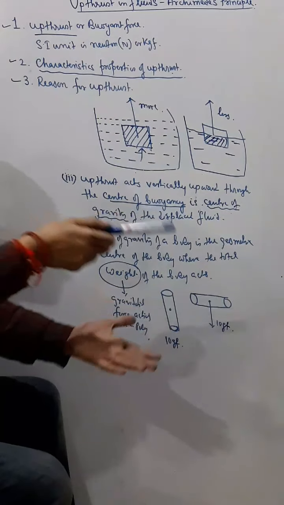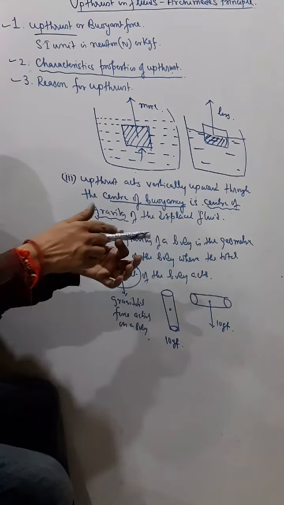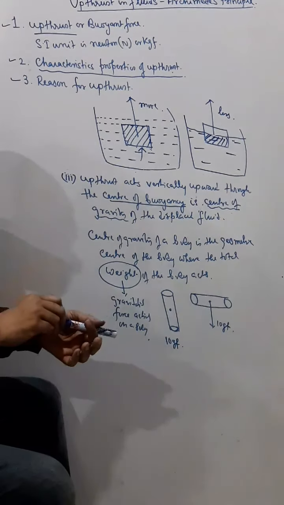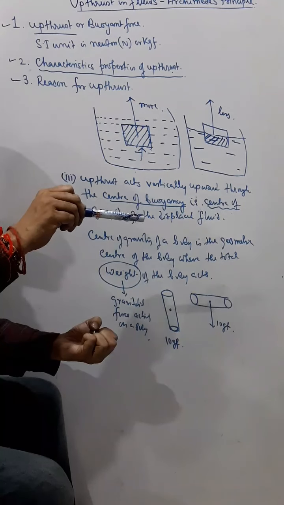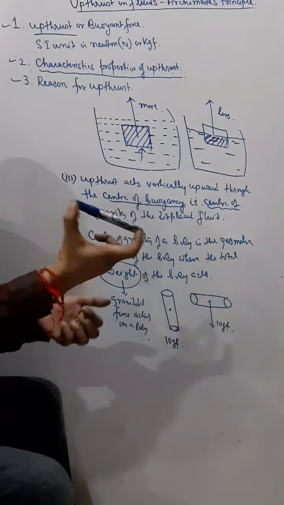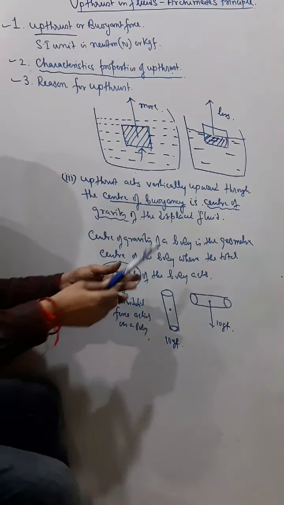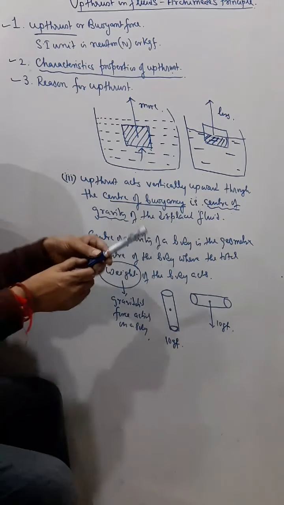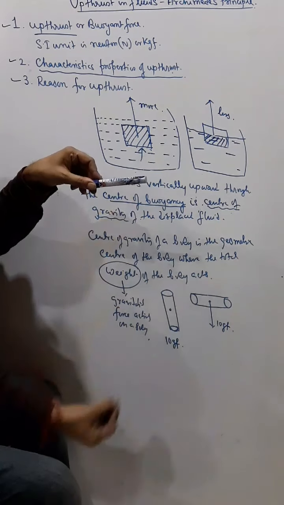So that is the weight. And therefore when you take this pen to space, there is no gravitational force, and the weight of the body will be zero. But here on earth, the weight of this pen is 10 GF. That means the earth is pulling this body with a force of 10 GF.